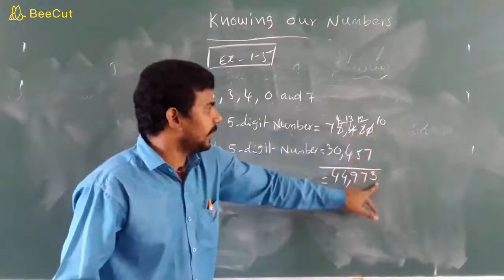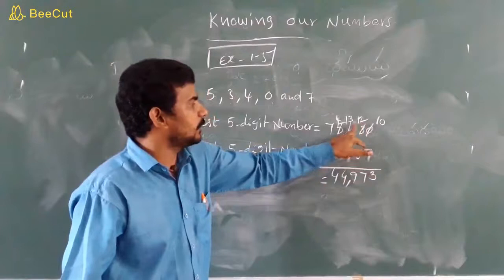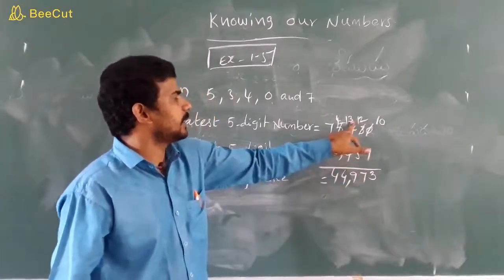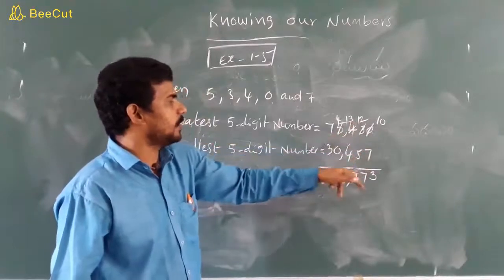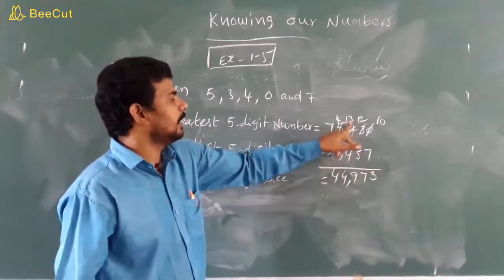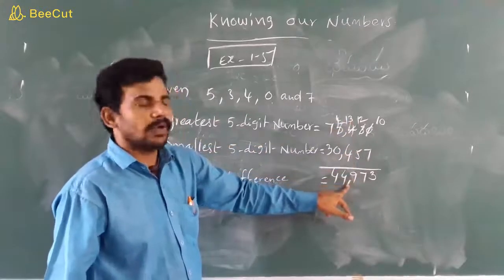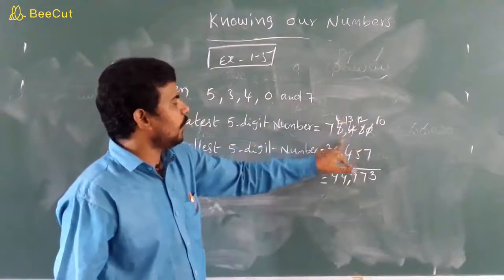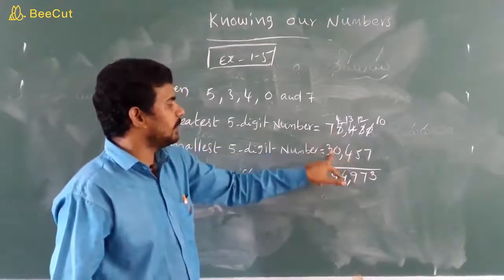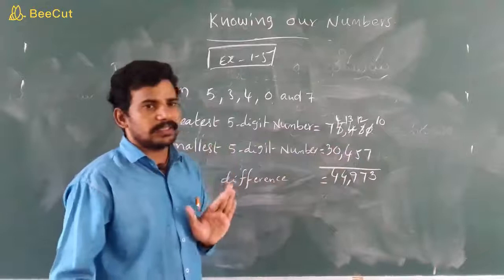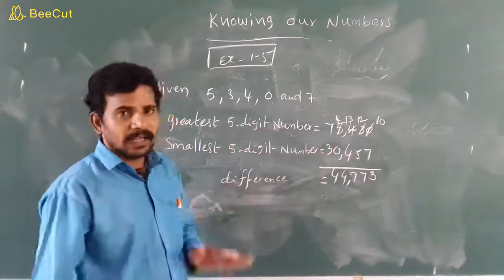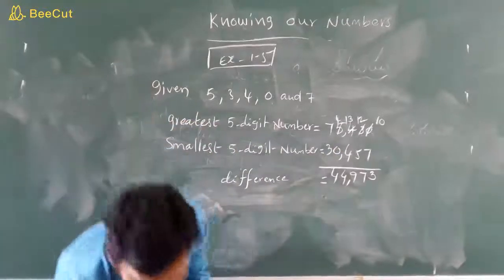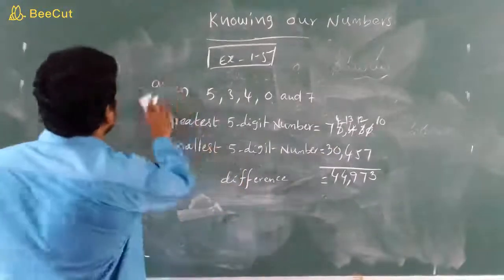Let us check it, children, whether it is correct or not. 10 minus 7 is 3. Here 2, not possible, take borrow. 12 minus 5 is 7. 3 minus 4 is not possible. Take borrow, 13. 13 minus 4 is 9. Here 4 is there. 4 minus 0 is 4. 7 minus 3 is 4. What is the difference, children? 44,973. Clear, children? Yes.